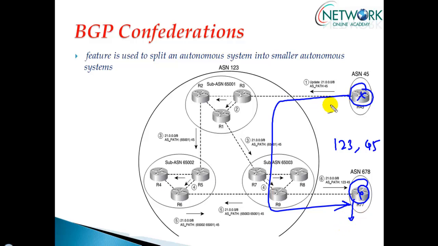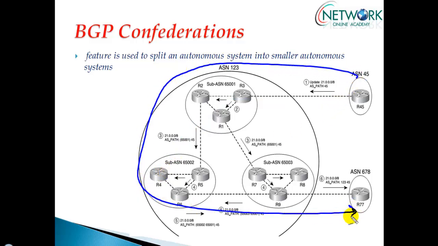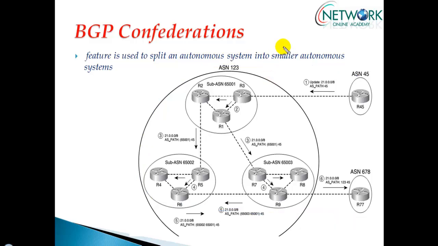But when it is advertised within the same AS, let's say I'll take an example from here to here, when it receives on this side, let's go like this. This route will take one example how it goes. Now it starts from AS45 here, so it will be advertised to this router, router 3. Router 3 will pass on this information to router 2, and router 2 will pass on this information here.